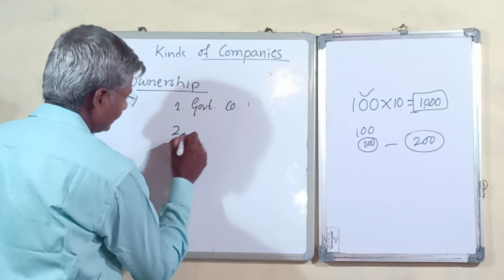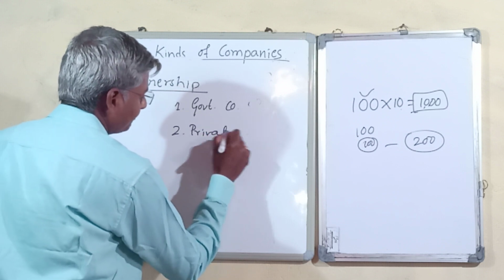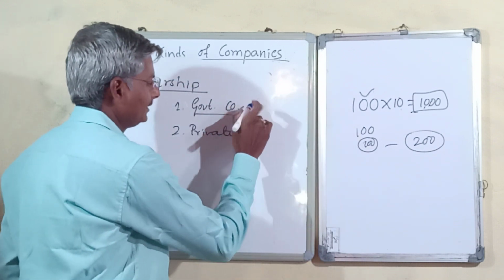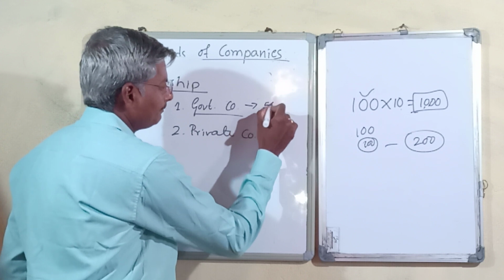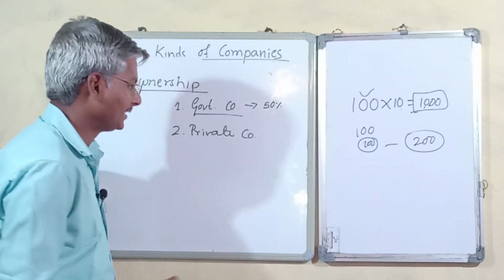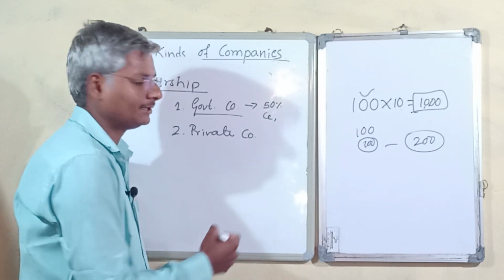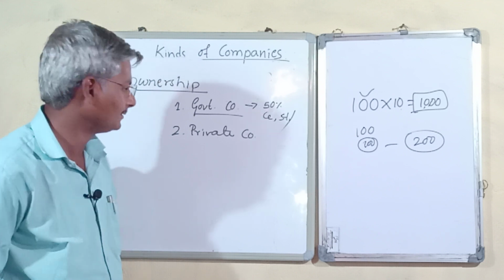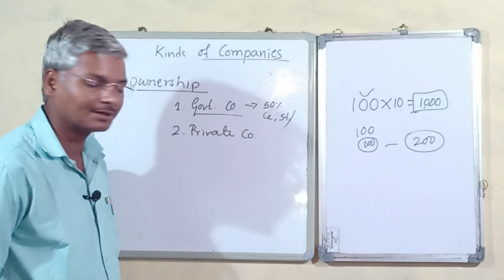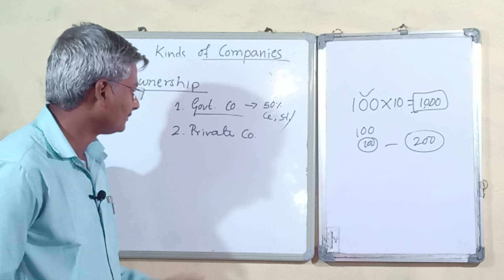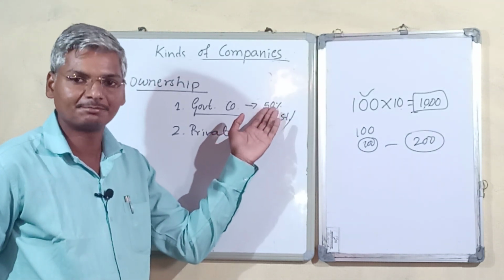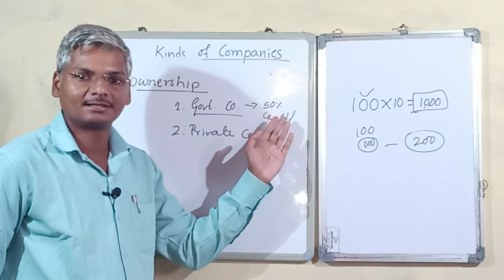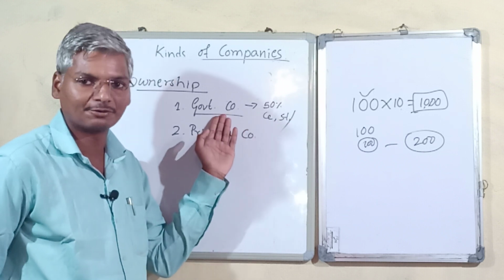government companies and private companies. Government companies are companies in which the government has 50% of shares. It may be the central government, the state government, or a combination of central and state governments. So here it is very easy. Companies having more than 50% of shares held by the central government or state government, or both, we call government companies.